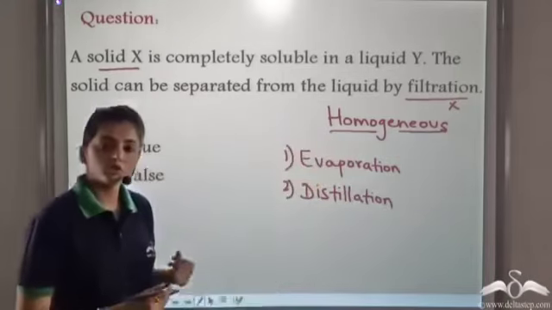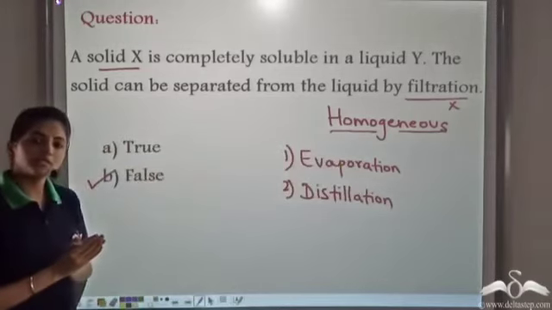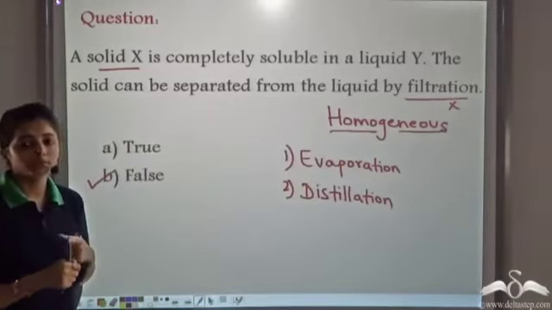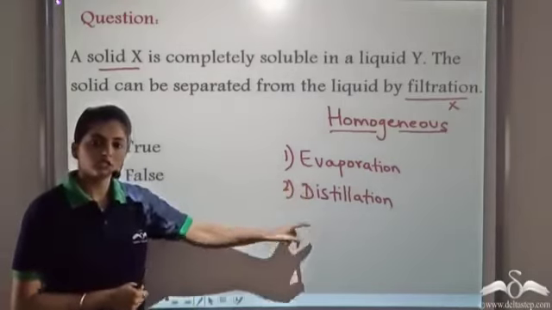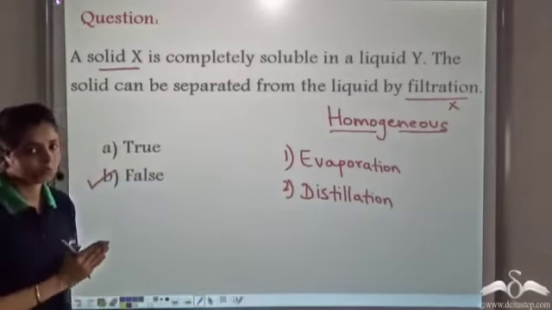When the solid completely dissolves in the liquid, we cannot separate it using filtration. We use evaporation or distillation to separate the soluble solid from the liquid.